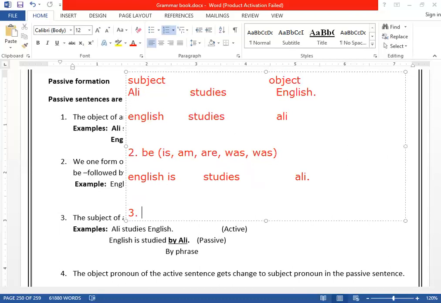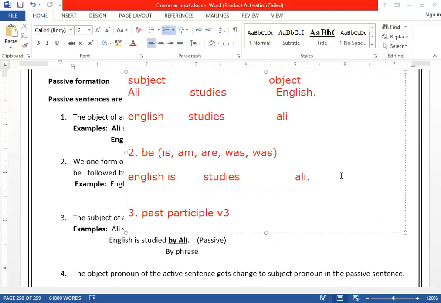Step number 3 is, you will always use the past participle form of the verb. Which form of the verb? Past participle. Past participle means the 3rd form of the verb, which will be in all passive voices, whether it is continuous or whatever tense it is. We will use which form of the verb? Past participle form of the verb. As I told you, the only difference comes in the be verb, the second step. The rest will be the same for all of them.